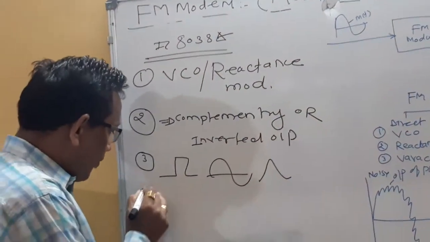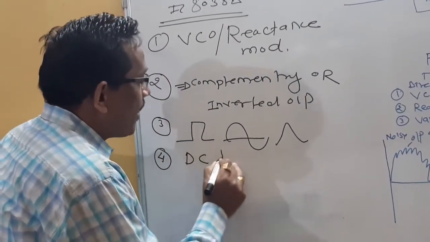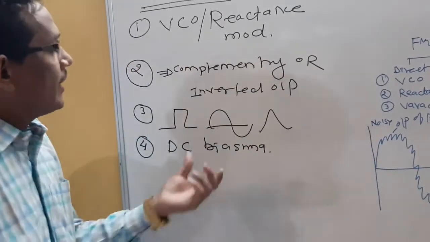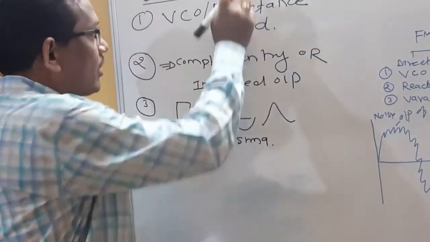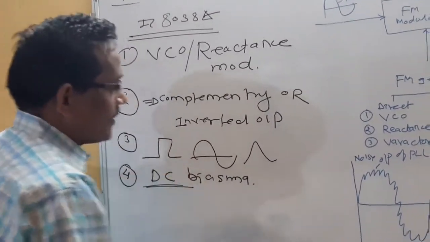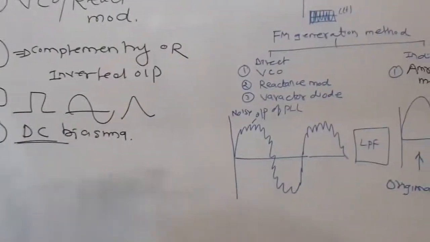The fourth important property of this IC is that I can apply DC biasing. This part I will explain whenever I explain the practical. So this is another important feature of the particular IC. I can apply DC biasing in this IC. Okay, so practical number 2.